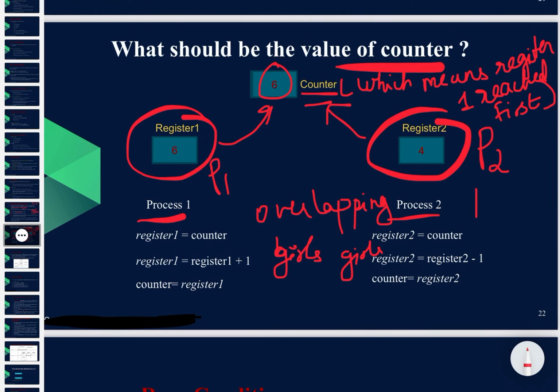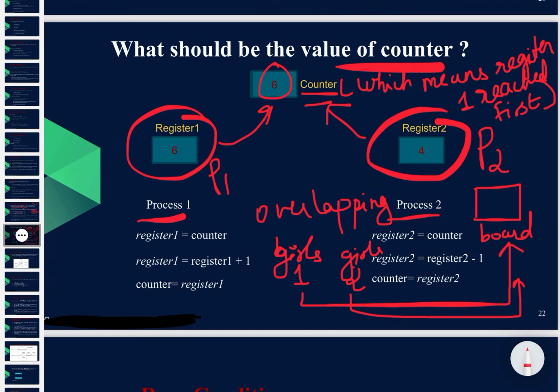For example, there are two girls. They have been told to write on a board. So this is the board. This is girl 1, this is girl 2. Between these two girls, the one who reaches first, so suppose girl 1 reaches first, girl 2 is only over here by this time. Girl 1 will write on the board first. So if the value printed is 5 by girl 1 and girl 2 was assigned a value say 3, the counter value will become 5 because girl 1 reached first. So whoever reaches first, that value will come as the counter.